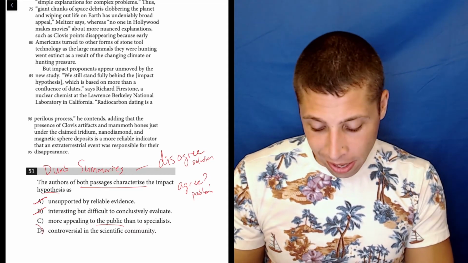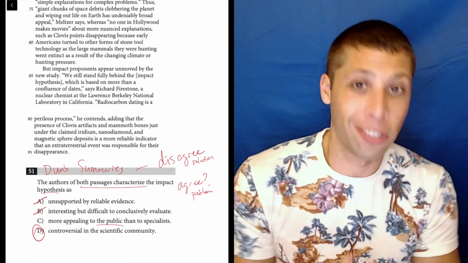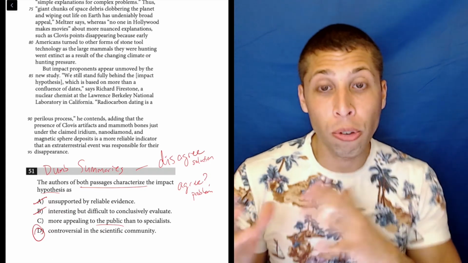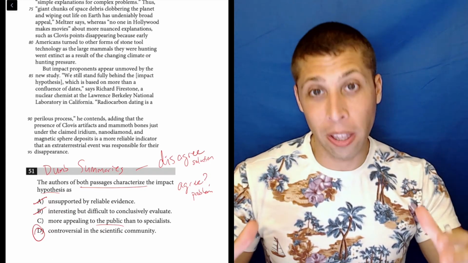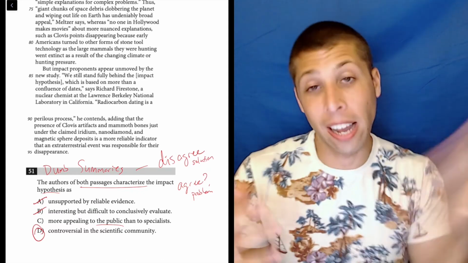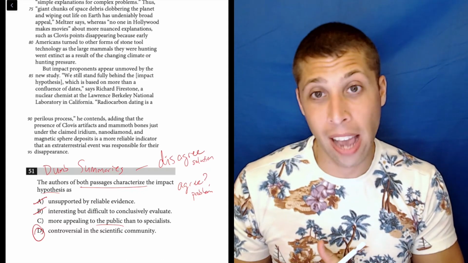So they are part of the controversy themselves, but they agree that there are different sides of this, and they're both trying to make their point by arguing their side, but also by acknowledging that the other side exists and has made these other points, and they try to knock those other points down.